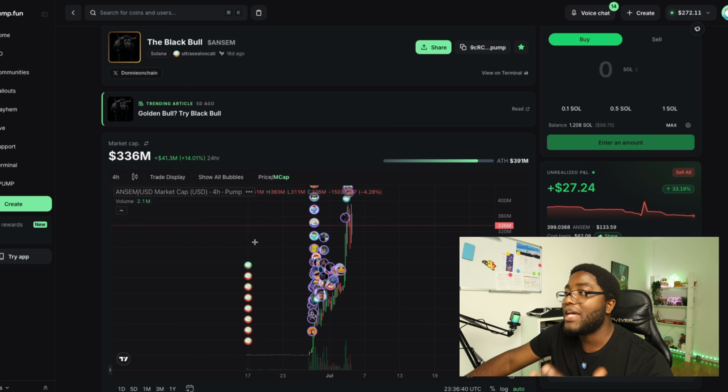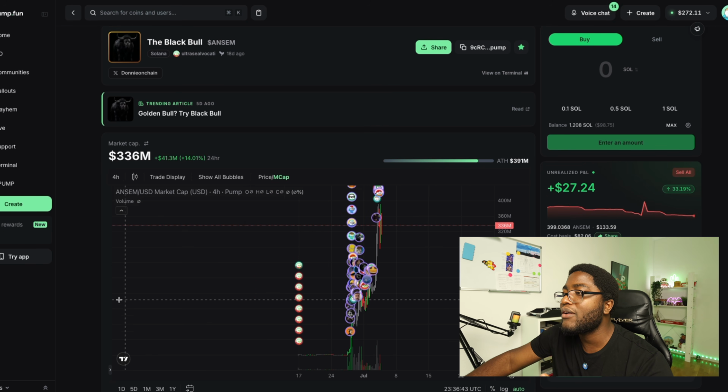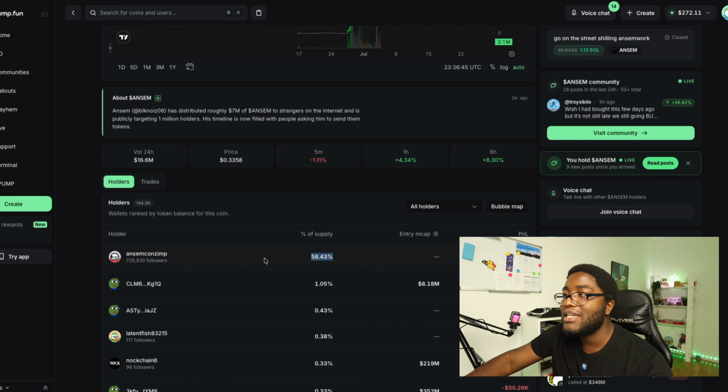So that is the first point. And the second thing is also he is airdropping and has been airdropping loads of this, millions, almost $10 million worth of tokens to people randomly for creating, for interacting, for onboarding people, for doing literally everything on the internet.